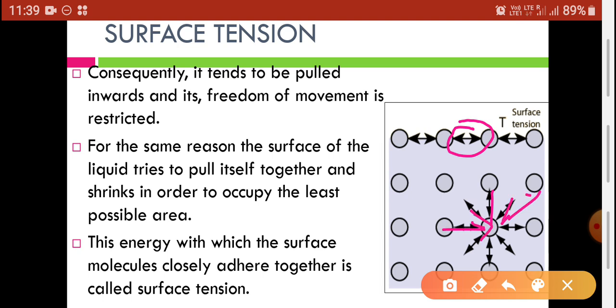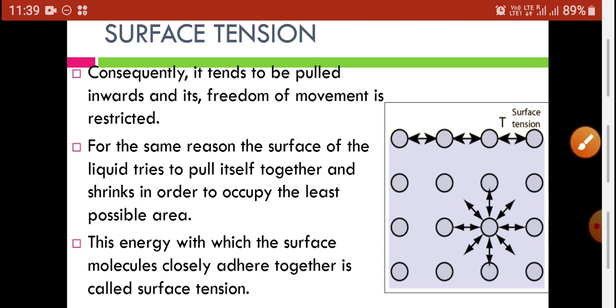Those are the intermolecular forces, but surface tension is the energy with which the surface molecules closely adhere together, and that energy, tension, or force is called surface tension. That means, in easy language, the energy or the force which attracts surface molecules inwards is called surface tension. That means the tension created by the surface molecules to reduce the surface area is also called surface tension.